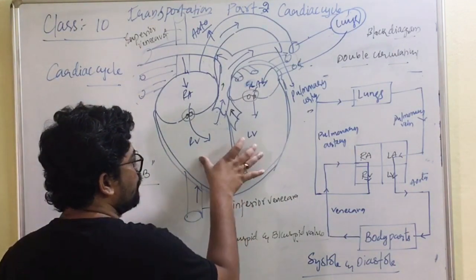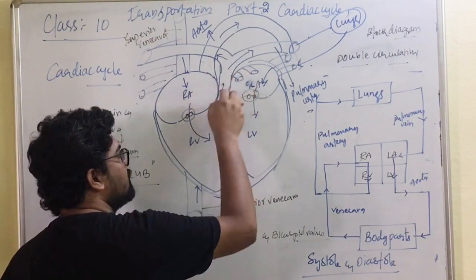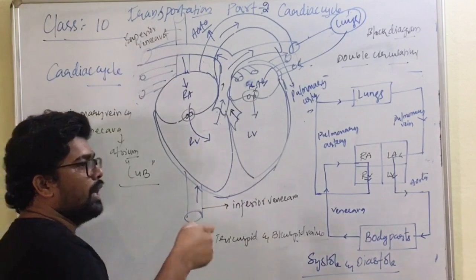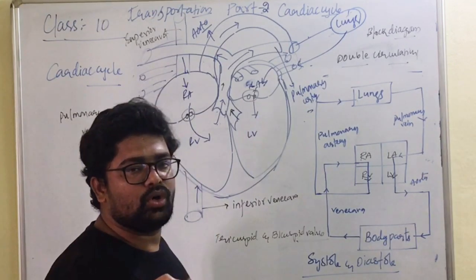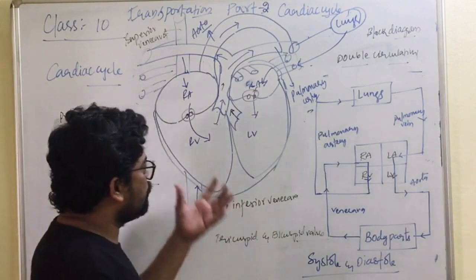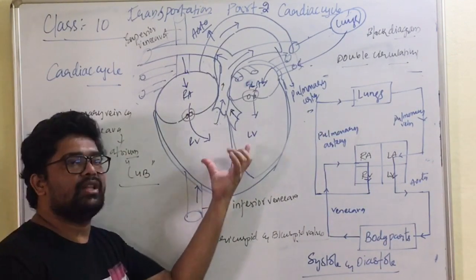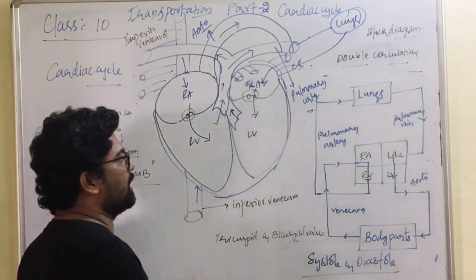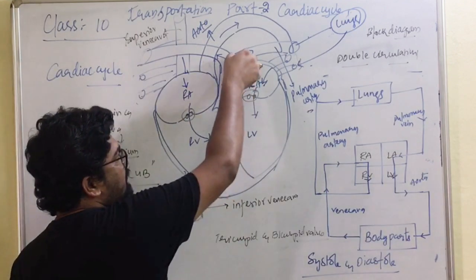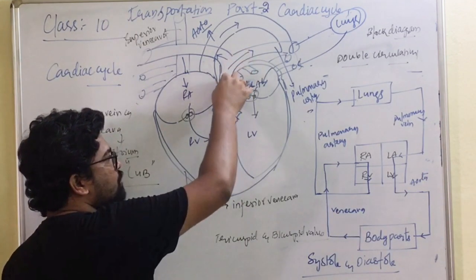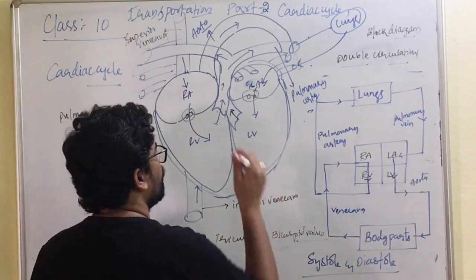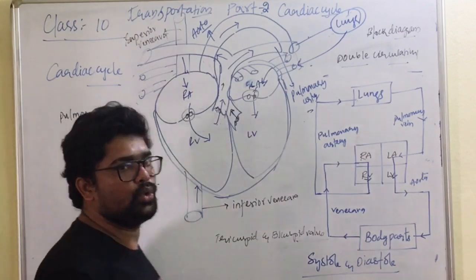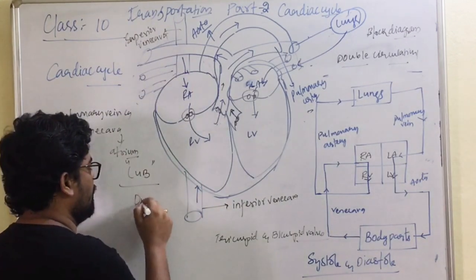Now what happened? Due to ventricular contraction, blood is pumped into the blood vessels. Due to that pressure, the valves between the auricles and ventricles close up and produce a sharp sound called lub. Now, due to ventricular contraction, the pressure in the ventricles decreases. As the pressure in the ventricles decreases, the blood which has reached the blood vessels tries to come back into the ventricles. So the valves present in the blood vessels close up and produce a dull sound called dub.